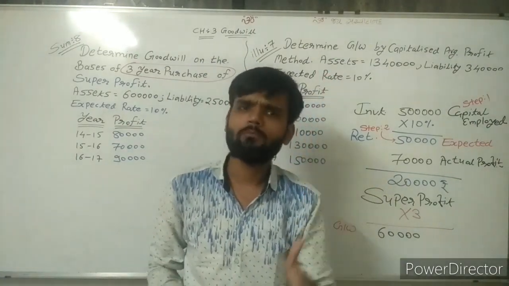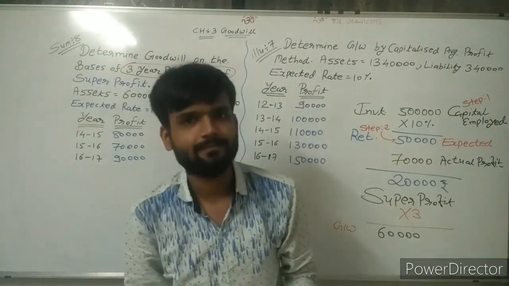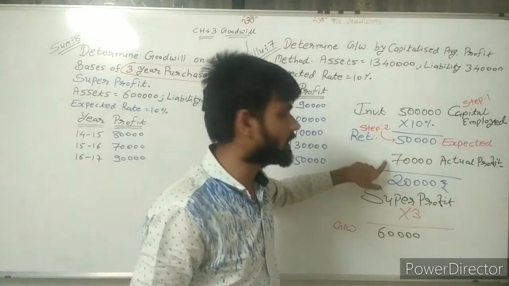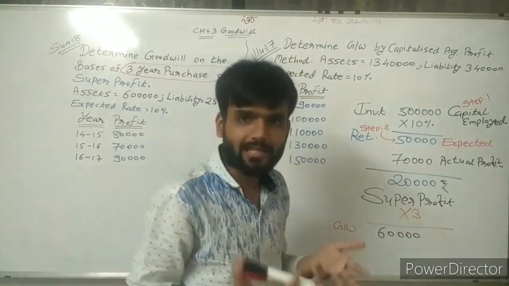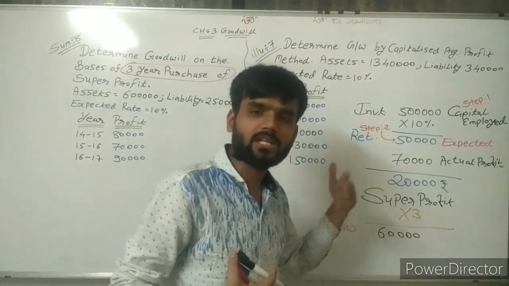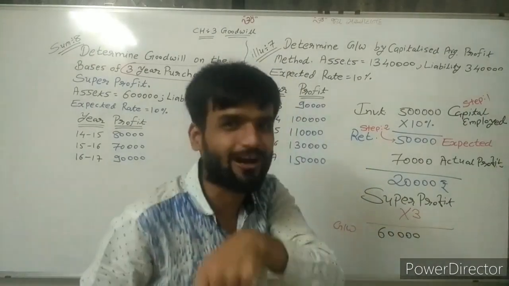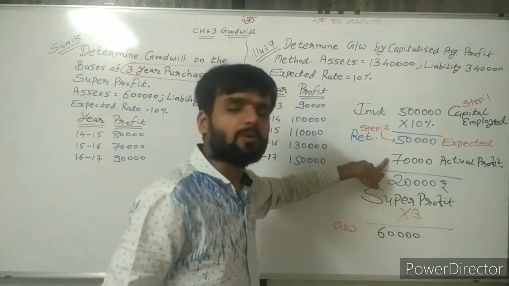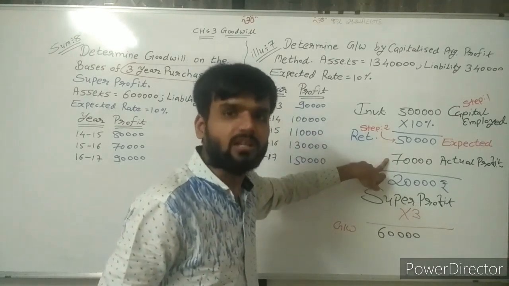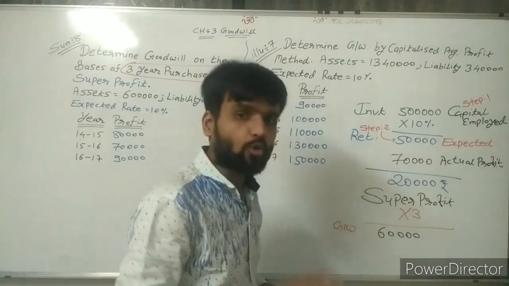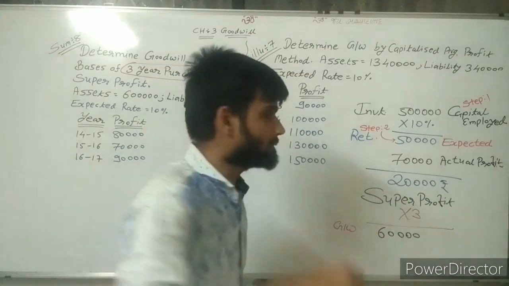Goodwill value is 0. My expectation is 50,000 and I get only 40,000, then 10,000 is the loss. How can I give goodwill? Not possible at all. That's why actual profit must be higher than expected. Then goodwill is possible.